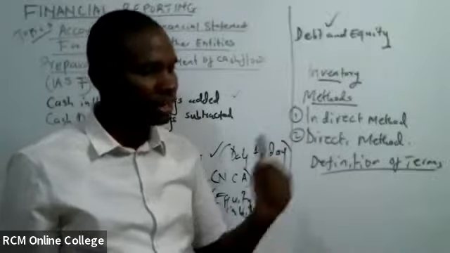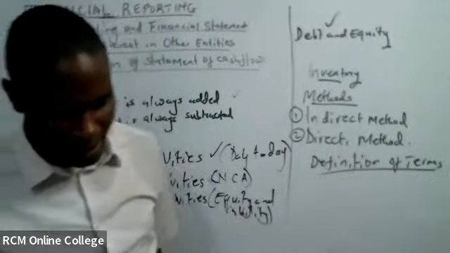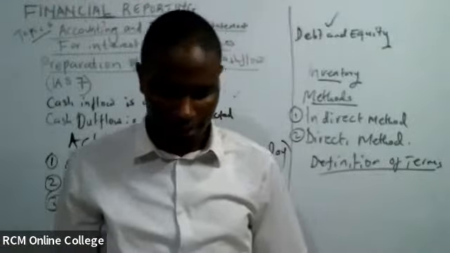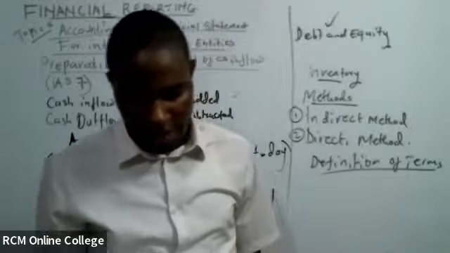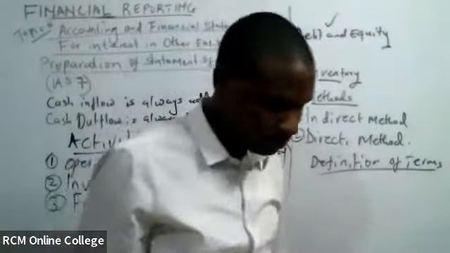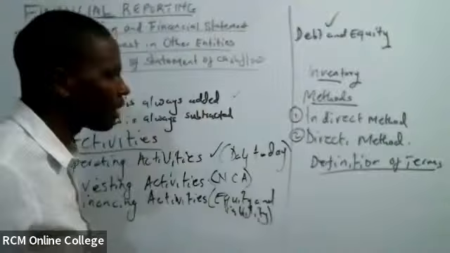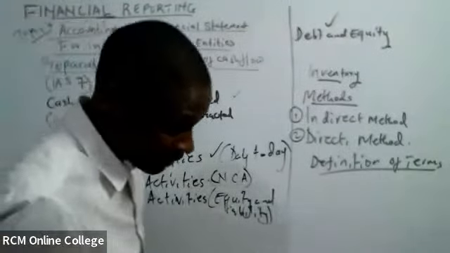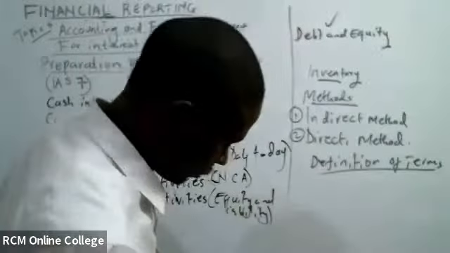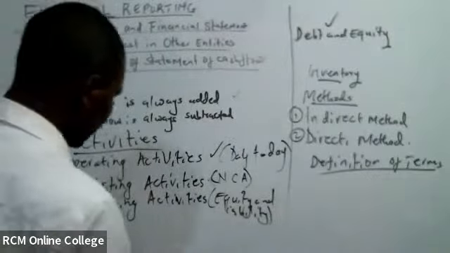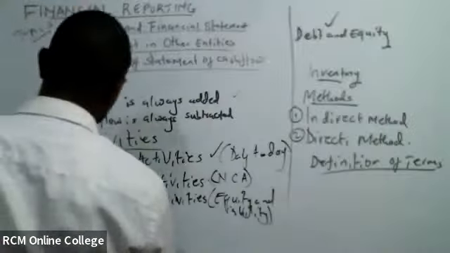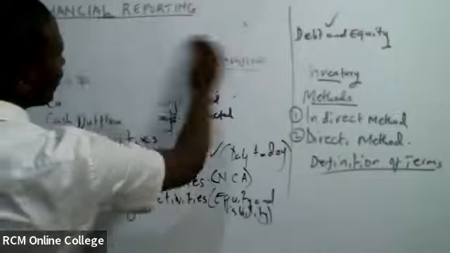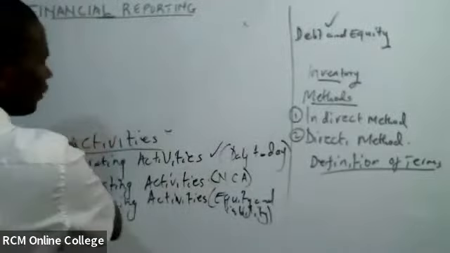You say that it includes cash in hand, cash at bank, and demand deposit. The money that is held in a fixed account. Demand deposit.